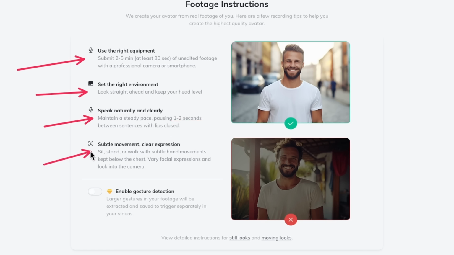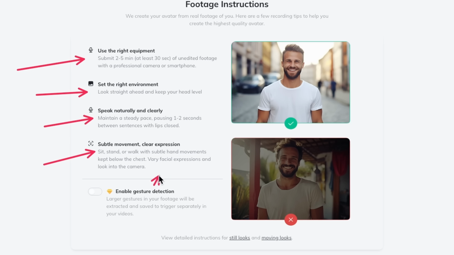And the last one, with subtle movement, what I found is to have big gestures in the first 5 or so seconds. This is because they're going to use that for your hook. And for most content, the hook is the most important part. So if you have big hand gestures in the beginning part of your footage, that helps a lot in capturing people's attention. But after that, make sure you have subtle hand movements, not too much going on. Maybe make your hands kind of float around a little bit. So it still is a little bit of hand movement.